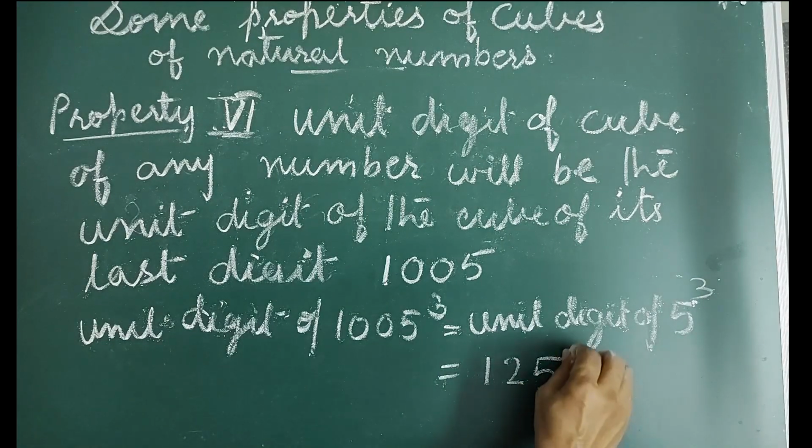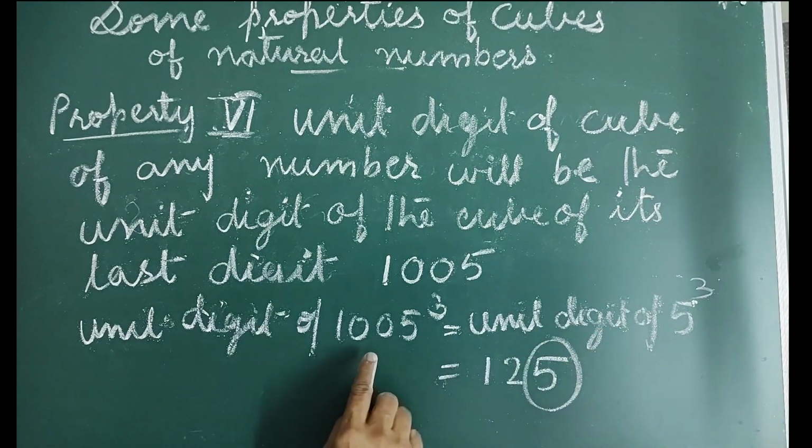So here this 5 is the unit digit of 1005 cube.